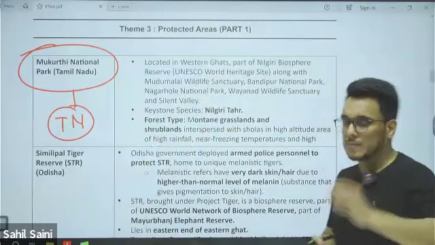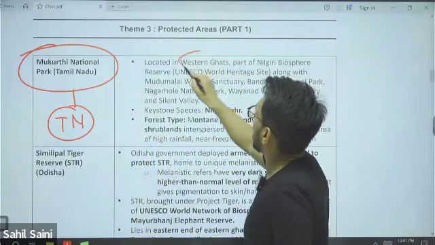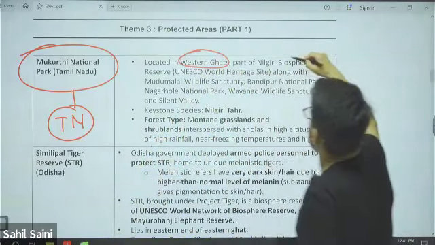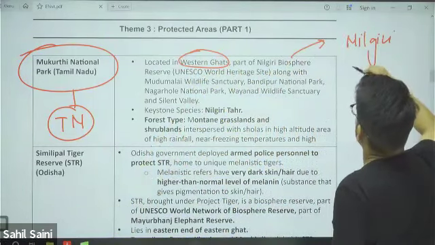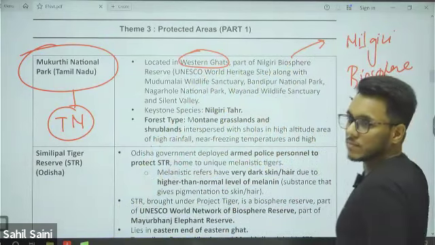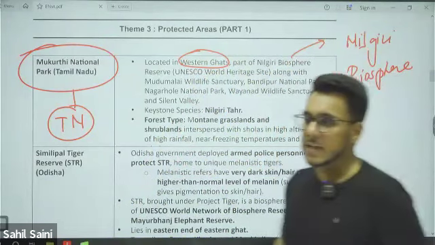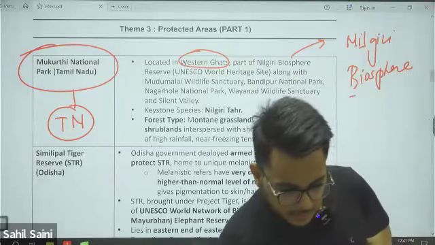Mukurthi National Park is located in the Western Ghats, and it is a part of the Nilgiri Biosphere Reserve. It is part of the Nilgiri Biosphere Reserve. Just a minute, guys.